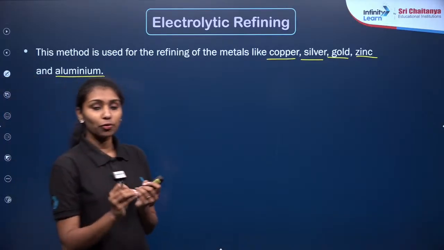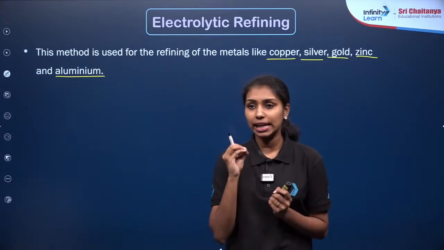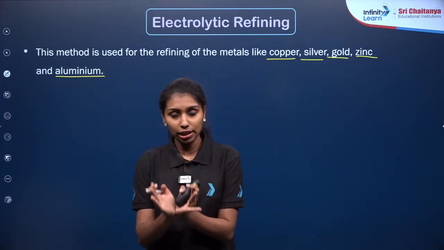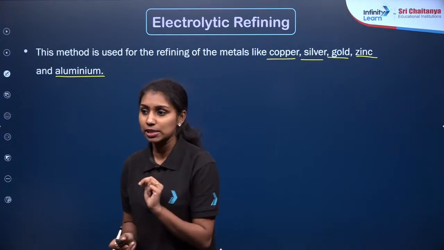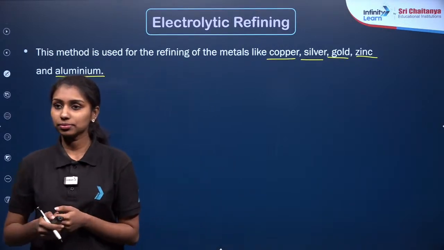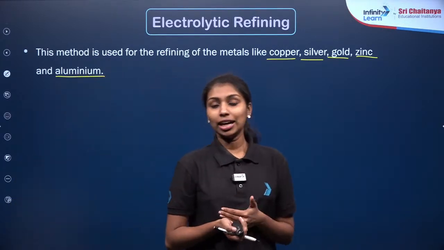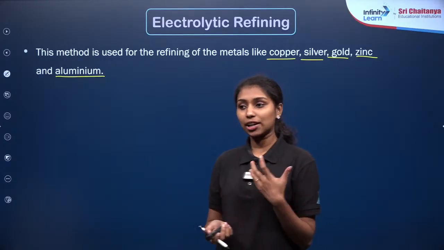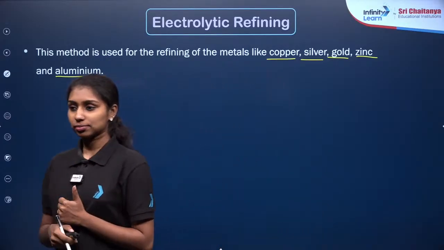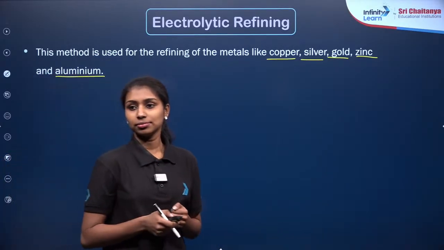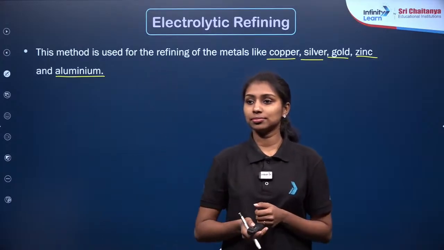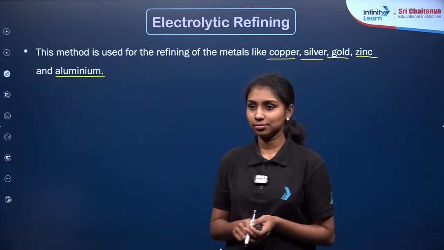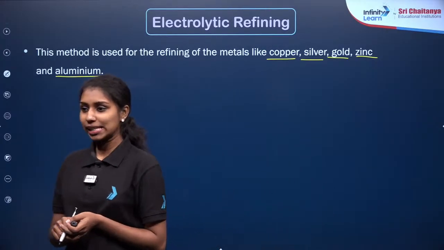As we already know, we have seen electrolytic reduction, right? In the case of electrolytic reduction, there will be two electrodes. What are the different electrodes used in electrolytic reduction? Yes, anode and cathode, right?